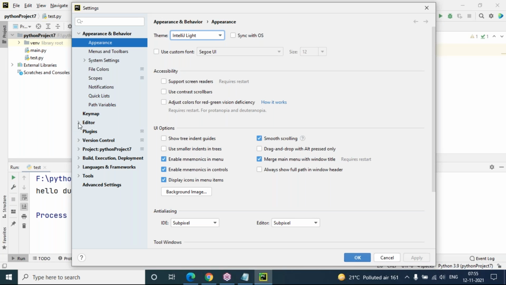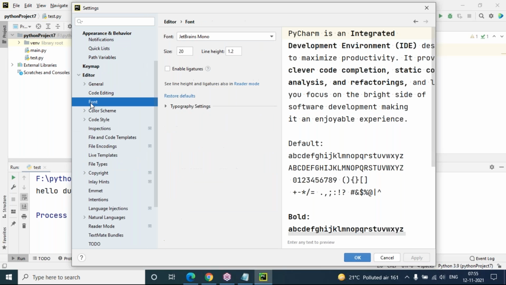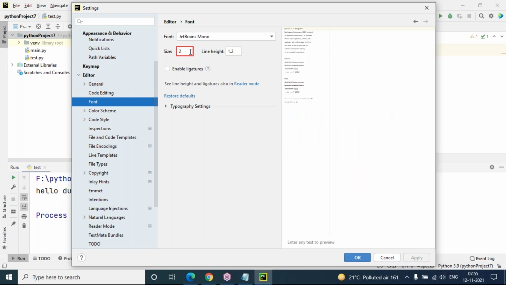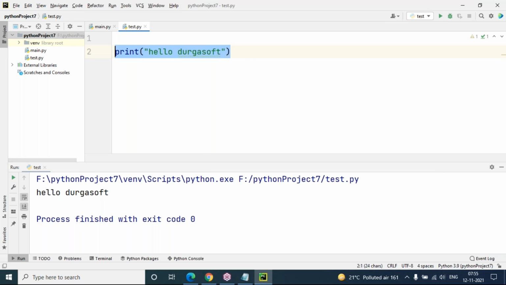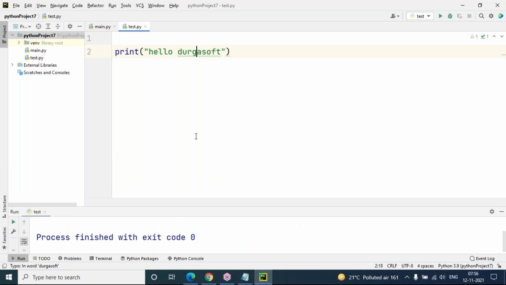And if you want to change the font size, you can go to the editor option, and the font option is there. How much size you want, you can decide. I'm just giving size 20. Even if I give 22, it will work. See, size 22 is incrementing the font size of the editor. So this is the management.